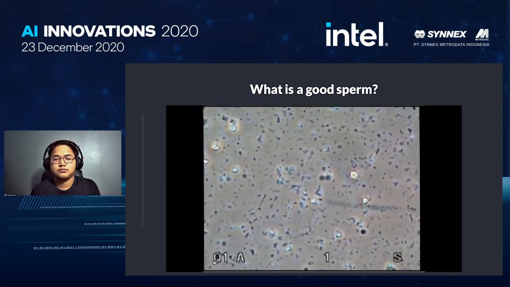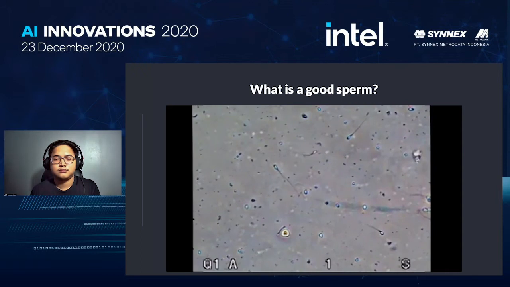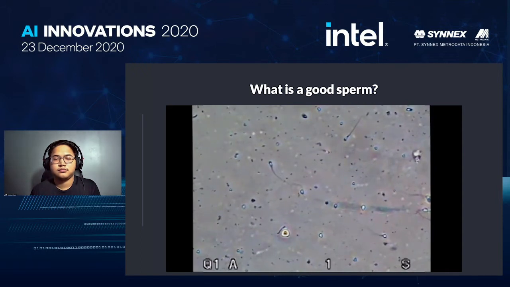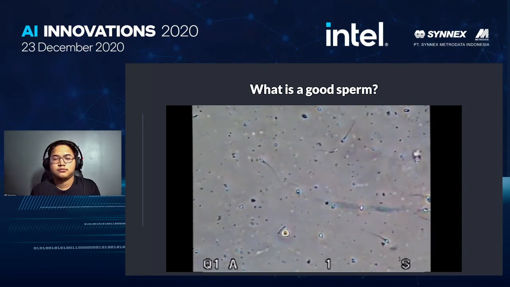Here is another example showing you the poor count and poor motility. This one also shows significantly abnormal morphology. Here is also an example of a specimen with a very low count and very low motility.